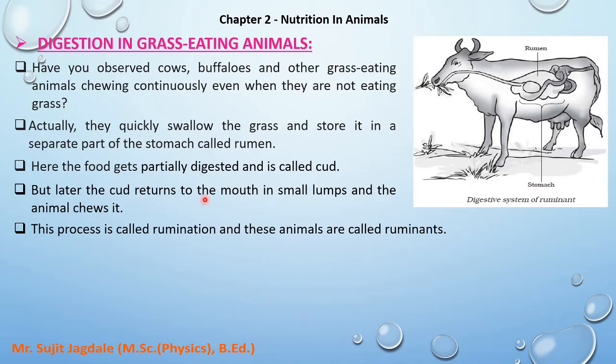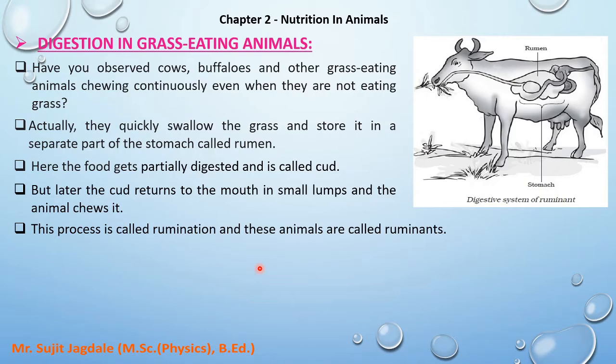This whole process from swallowing the grass to returning it to the mouth and chewing it properly is referred to as rumination. Animals which perform this process of rumination are referred to as ruminants. Here in the diagram, the digestive system of ruminants is given.